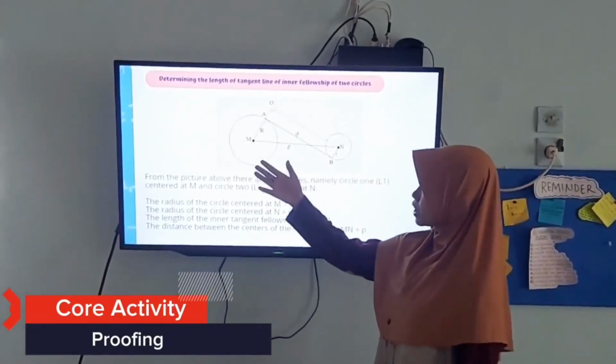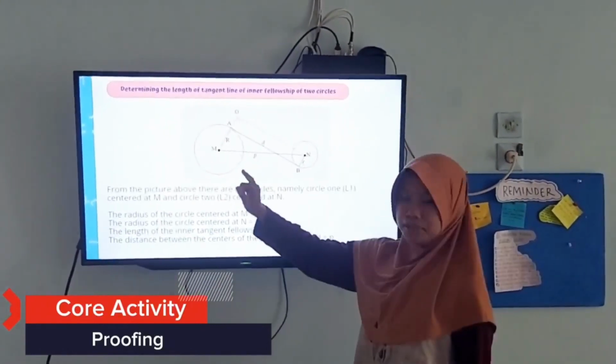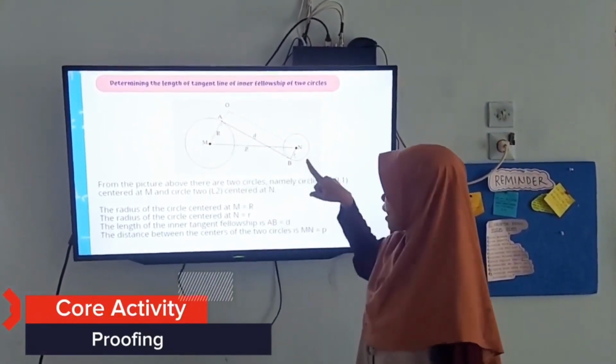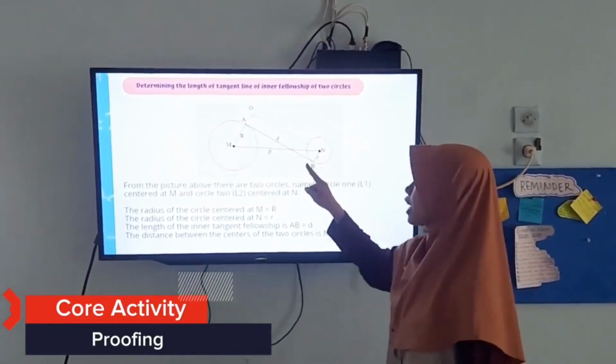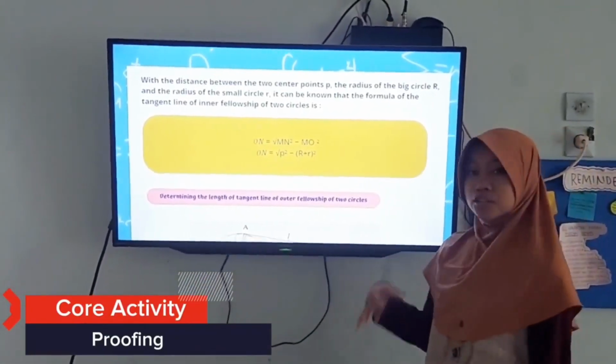In here, the outer circle is near circle M and circle N, with the radius of circle M is capital R and the radius of circle N is small r. In here, there are two lines to the line AB. The radius of the big circle is R and the radius of the small circle is r.